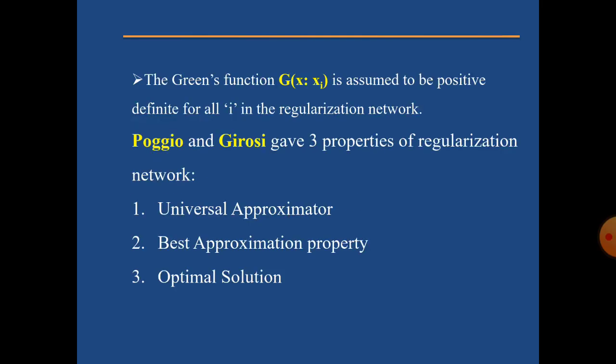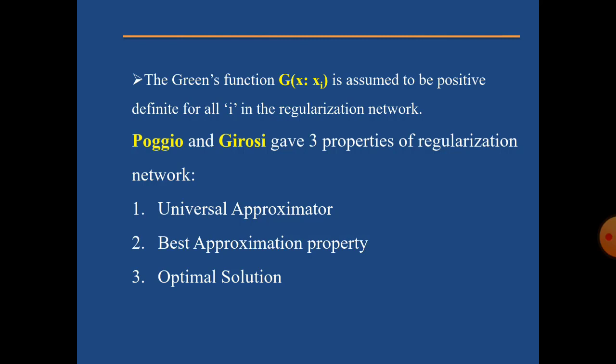Next, the Green's function G of x colon xi is assumed to be positive definite for all i in the regularization network.